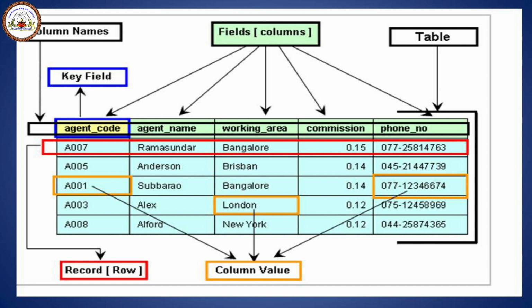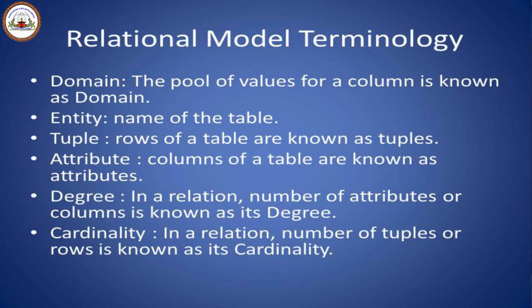So this is a more descriptive example of this particular thing. There is a table which has agent code, agent name, working area, commission, phone. Columns in a table are called fields. And then moving on, we'll see some terminologies used in the relational model.